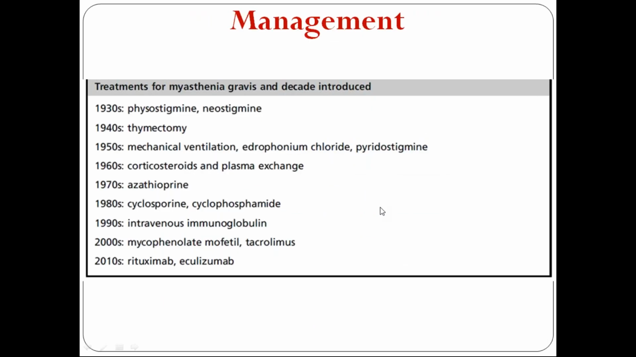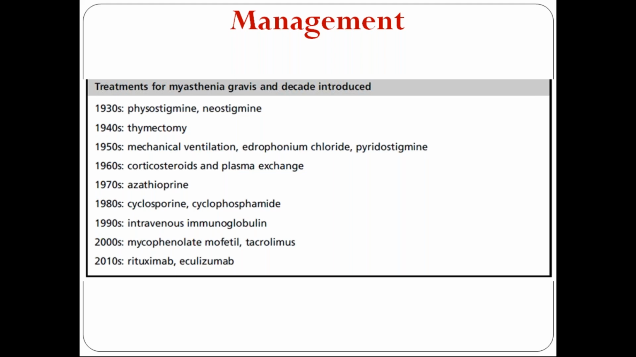Now the most common drugs: in these patients we are using rituximab, eculizumab. Previously, in the 1930s, they were using physostigmine, neostigmine, thymectomy. In patients with thymoma there is some association, right? Immunosuppressive therapy like corticosteroids, azathioprine, cyclosporin, cyclophosphamide will be used.